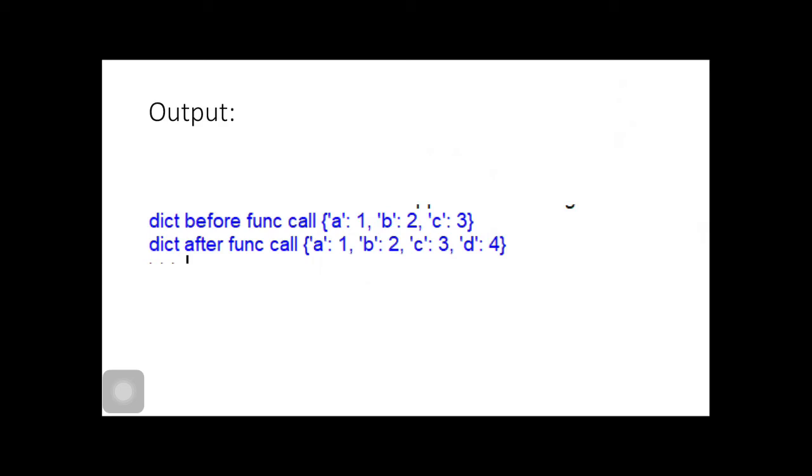You can verify your output here. Before the function call, this was the output. After the function call, we got D changed.